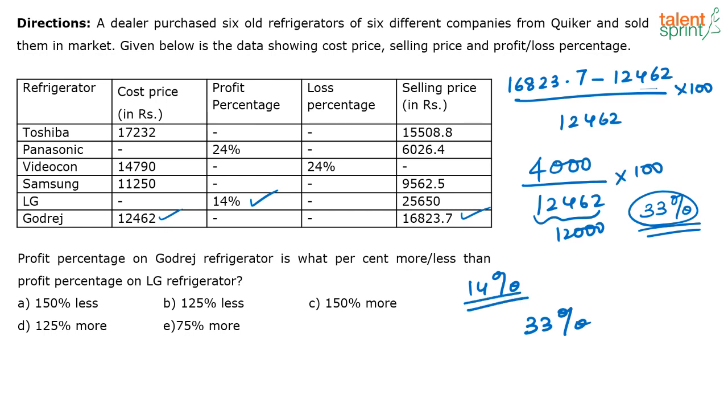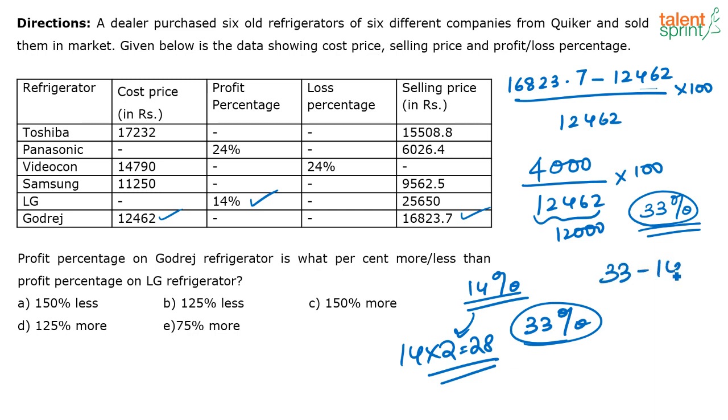See, if you take 14% as 100%, what is double of 14%? Double of 14% is 28, correct? And now 28 plus 7 is 35. Correct. So what can I say? When you compare this 14% and 33%, I can say that this is almost 150% of the previous one. See, if you don't understand that concept, the best way to do it is like this: 33 minus 14 by 14 into 100.